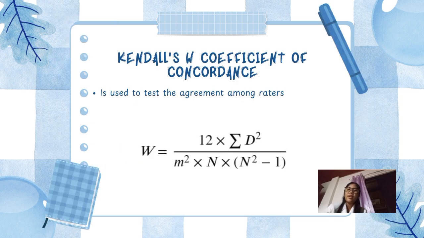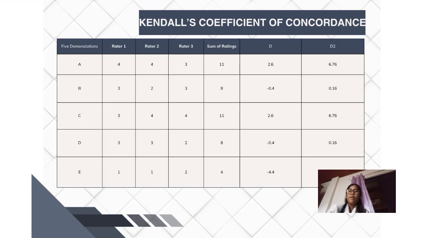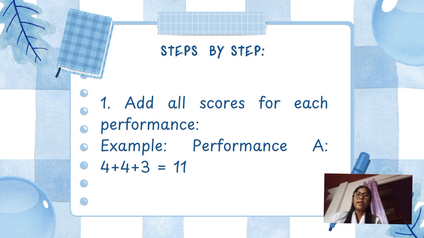So, dito naman tayo ngayon sa Kendall's coefficient of concordance. So, dito, it checks if the different people giving scores, or what we call the judges or raters, agree with each other. So, dito sa table, we have 3 teachers rated 5 student performances and we want to know if they give similar scores. So, here's the step-by-step simple explanation.